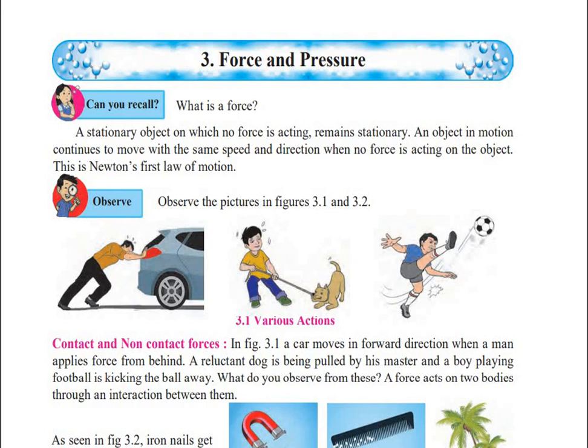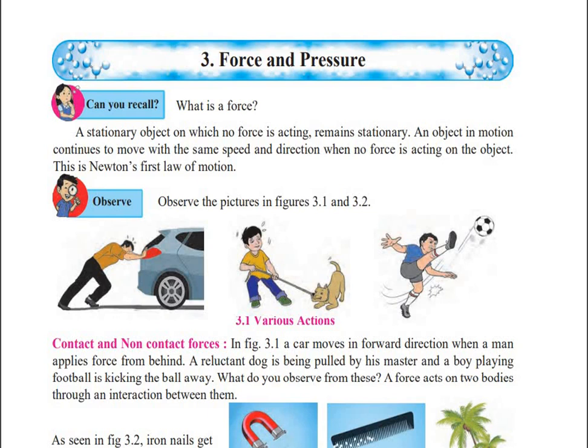Now, observe. Here you can see 3 pictures. In the first picture, the man is pushing his car. In the second picture, the boy is pulling his dog. And in the third picture, the boy is kicking the football. So from this, we can say that there are various types of force. What are those forces?